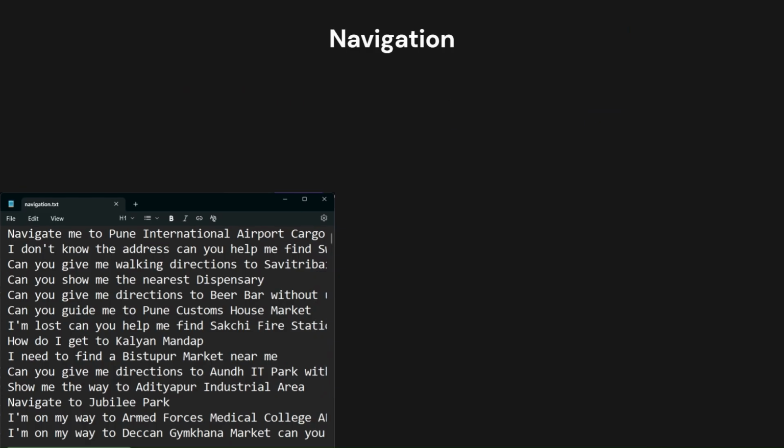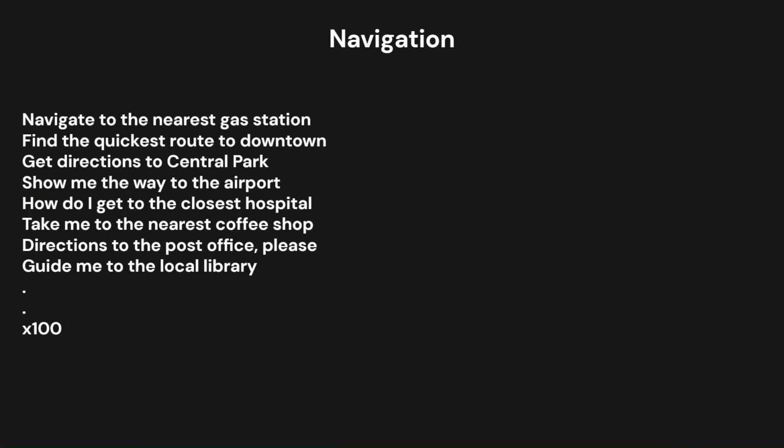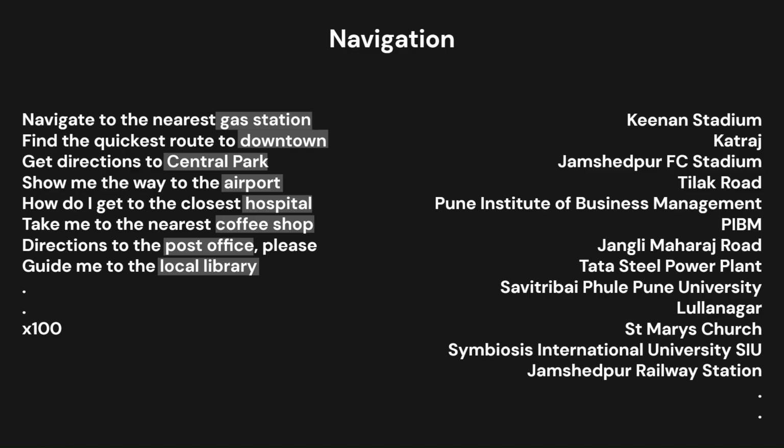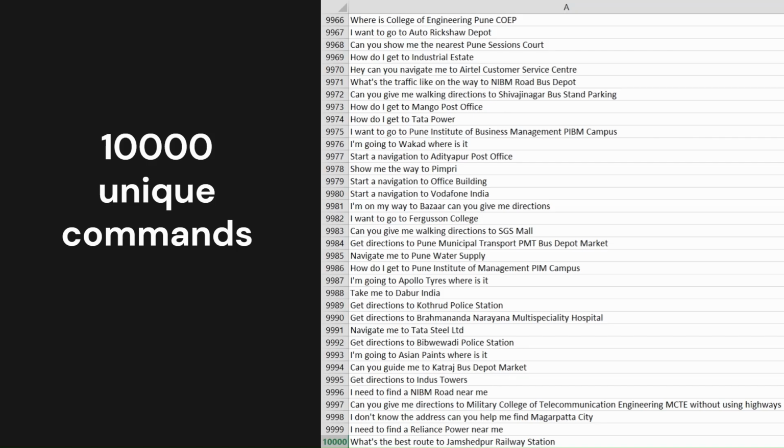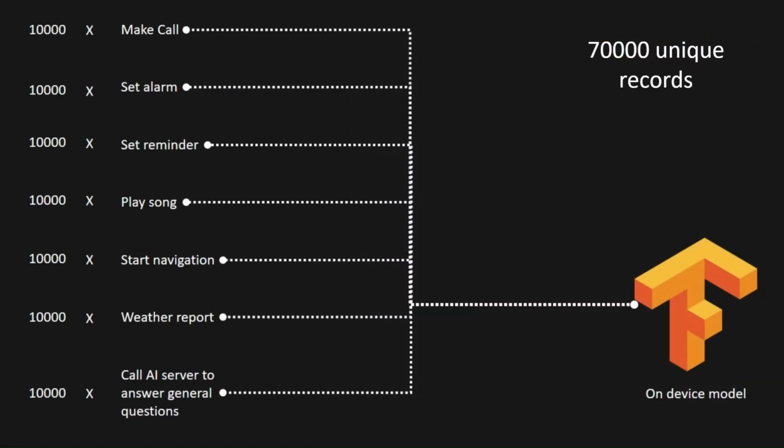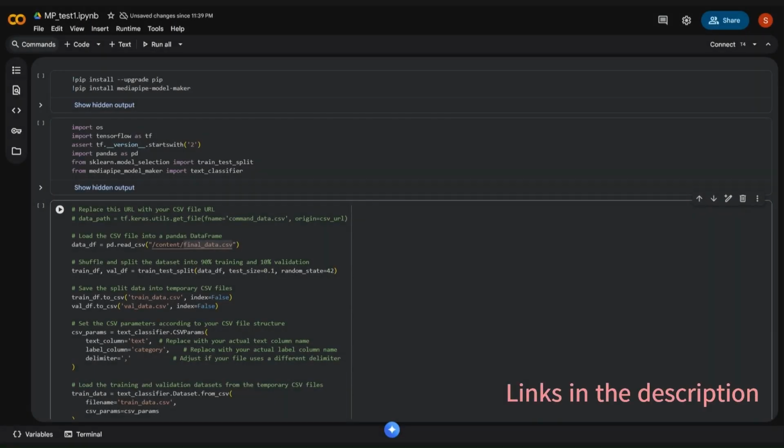Take the example of navigation. I first generated 100 unique ways to ask an assistant to start navigation. Then I decided to replace the variable places with different unique places, which were again generated by BERT only. Combining all such techniques gave me 10,000 unique commands for the navigation category. Finally, I was ready with 70,000 unique records for training my model. I'll put links in the description for this dataset and Colab notebook.